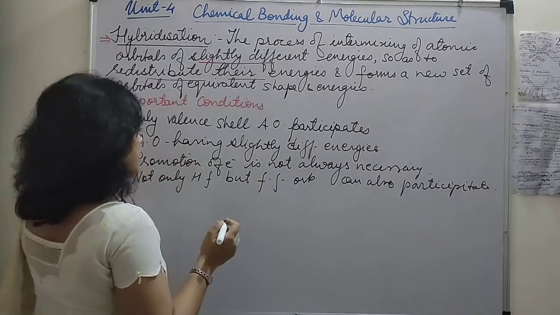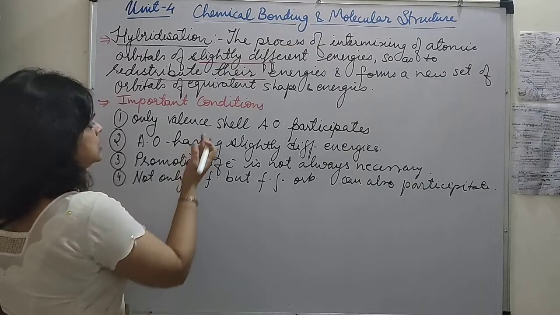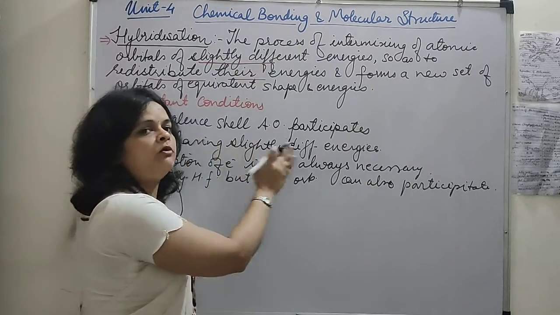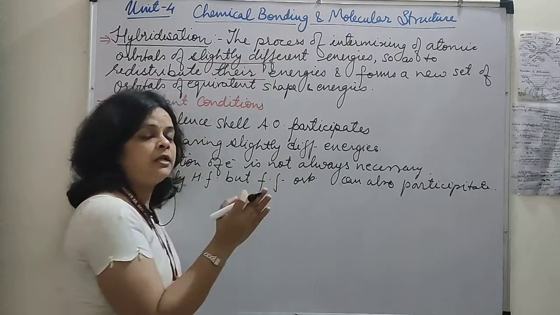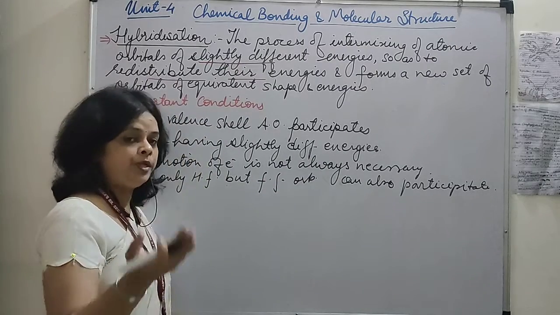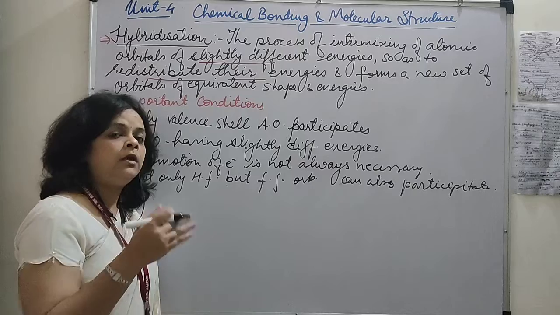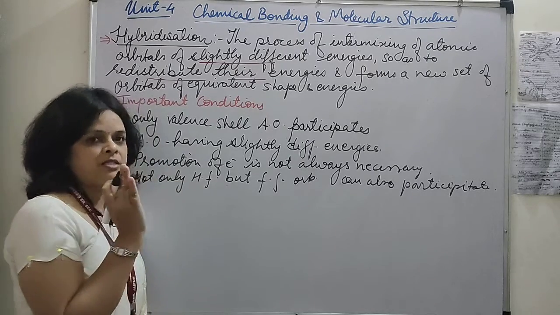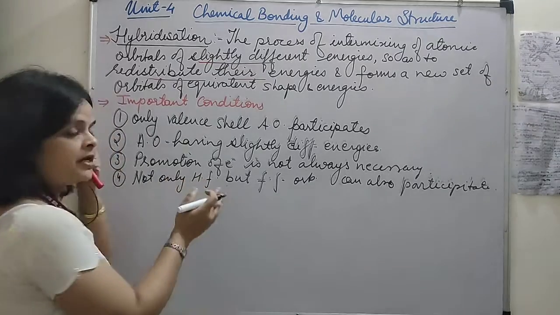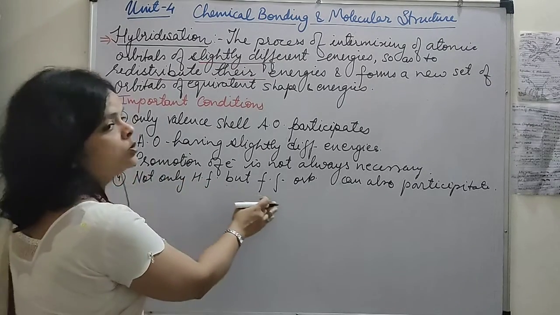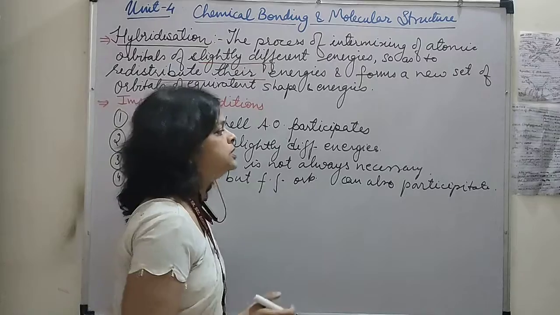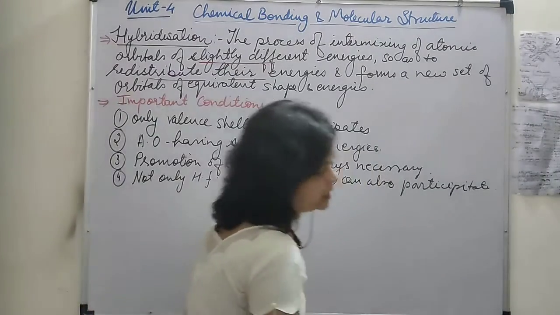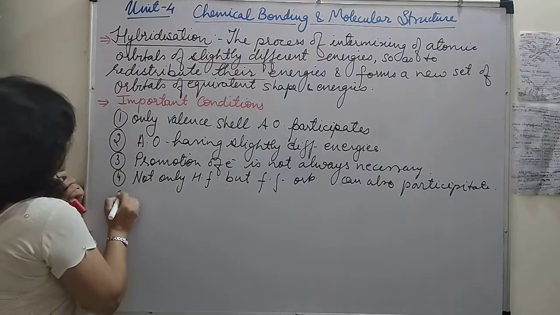Okay, so here I had written some of the conditions: only valence shell atomic orbitals will participate, and that too of slightly different energies. It doesn't happen that 1s and 2p orbitals participate; 2s and 2p have a slight difference in energy, so they can participate. Okay, now promotion of electron is not always necessary, and not only the half-filled but the fully filled orbitals also participate. And one important point here, it is that hybridization never takes place